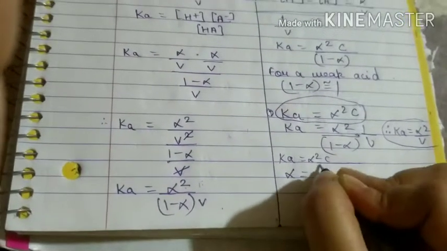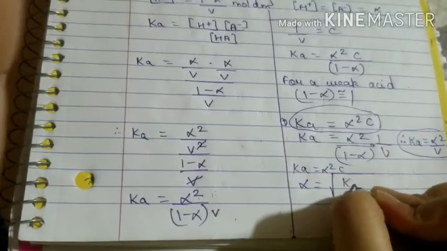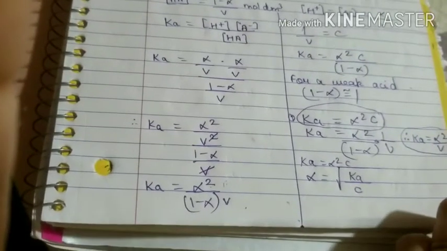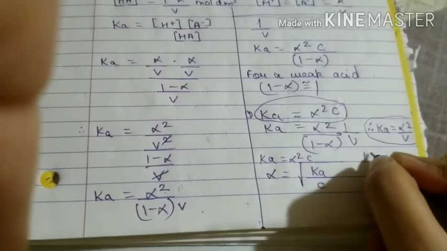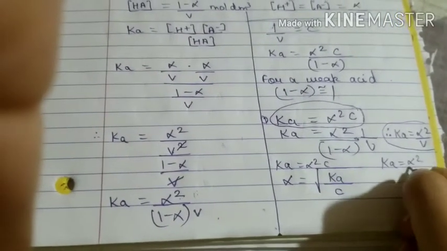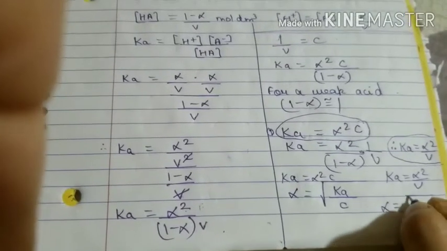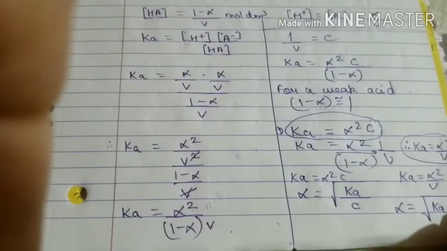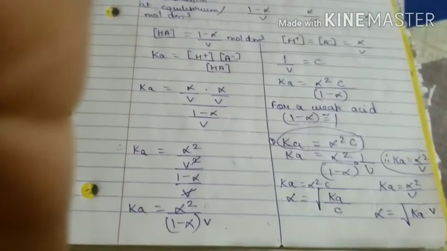I have to put the square root sign. This Ka will come here and C will go down. Okay, now if I am doing it for this, that is Ka is equal to alpha square by V, then again I have to take alpha here, put the square root, Ka will come here and V will also come in the numerator.